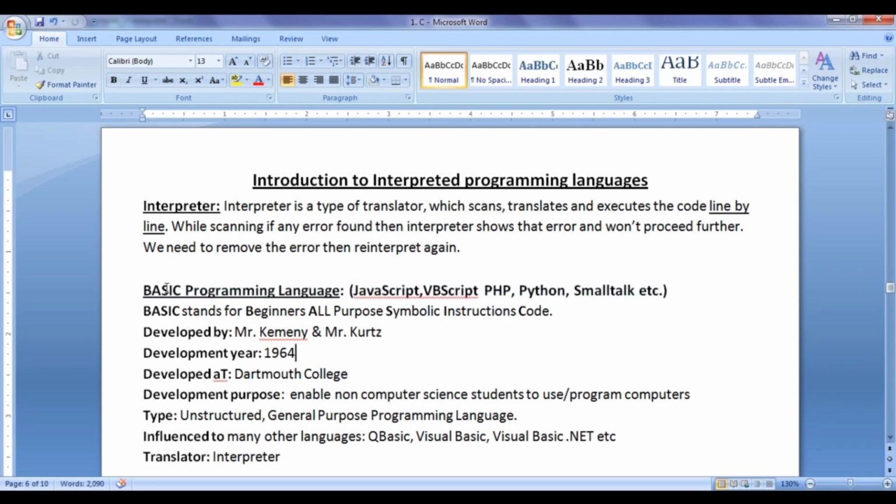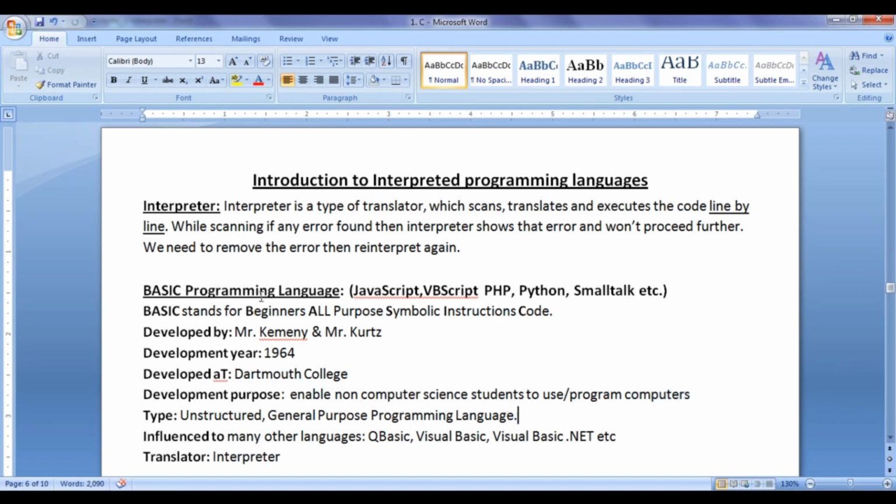Let's discuss the BASIC programming language a little bit. BASIC stands for Beginner's All-Purpose Symbolic Instruction Code. BASIC was designed by Mr. Kemeny and Mr. Kurtz in the year 1964 at Dartmouth College. The development purpose of the BASIC programming language was to enable non-computer science students to use or program computers.